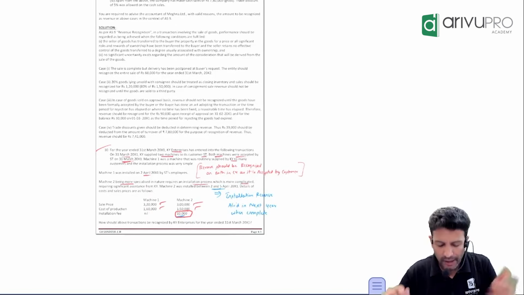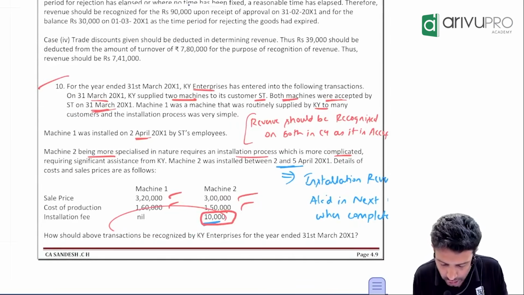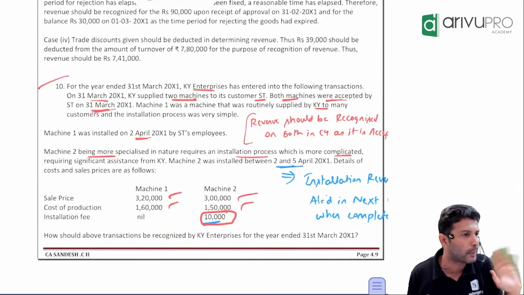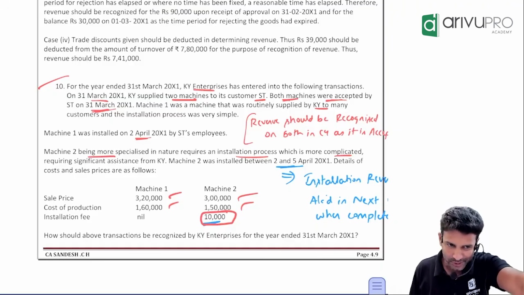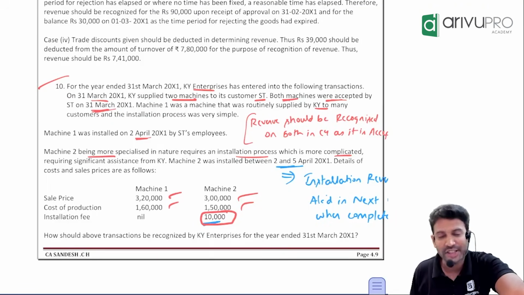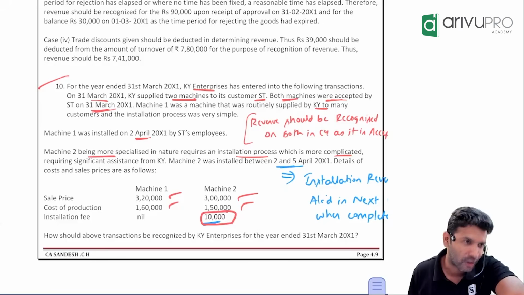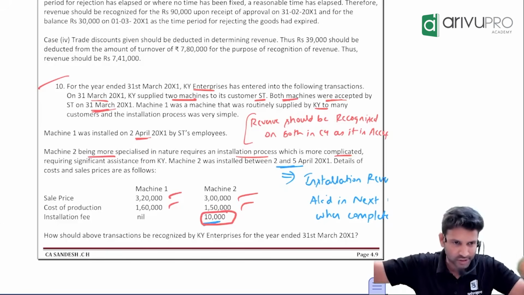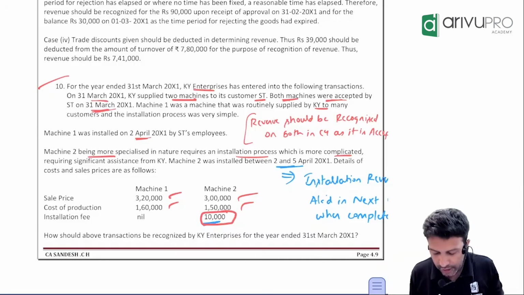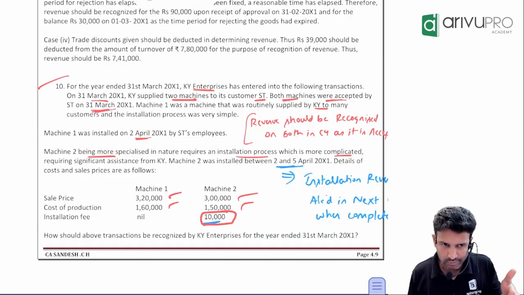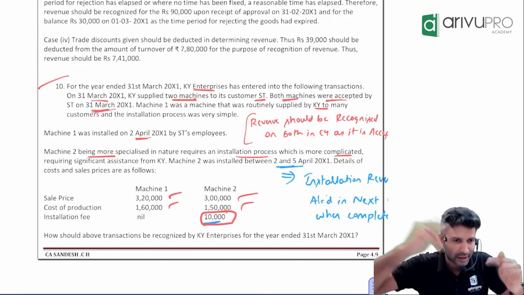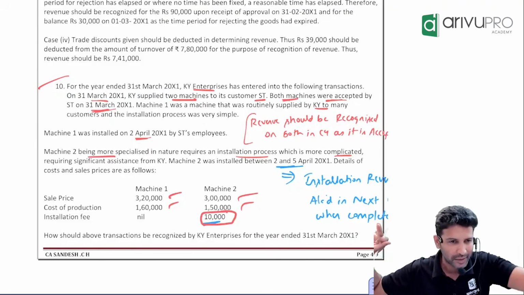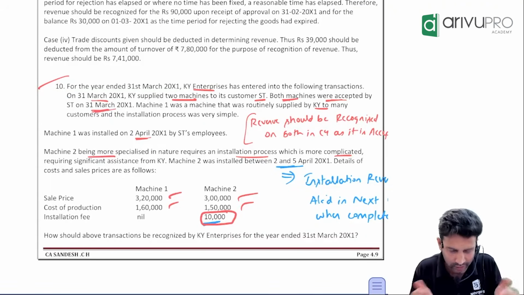Manasa, right? Manasa's question is, sir, will the installation process being complex or simple make a difference? In AS9 context, it will not. In CA Inter syllabus wise, it will not. In CA Final it may. The funda is different, the thought process is different. If the installation is complex, then CA Final says it's a separate act. You should do something there, there are some allocations and all. Next level we will take it, but here we don't have to worry about it. Here anyway we have not charged.